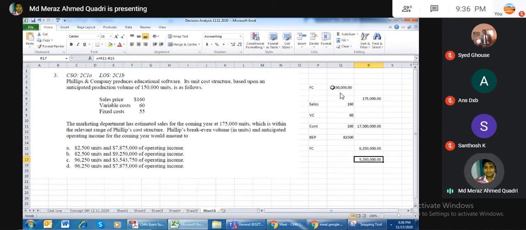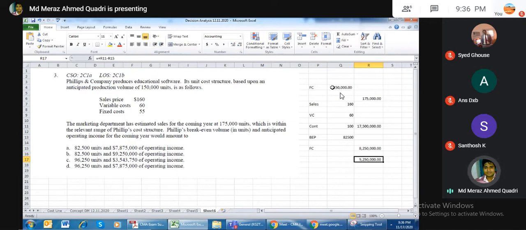So this question is asked in two forms. In the first form, you are not given the fixed cost, which is generally given in your question. So your mind should work on how you will get the fixed cost. Second, the question is asking give me the break even, and then what would be the profit if I am expecting a sale of 175.